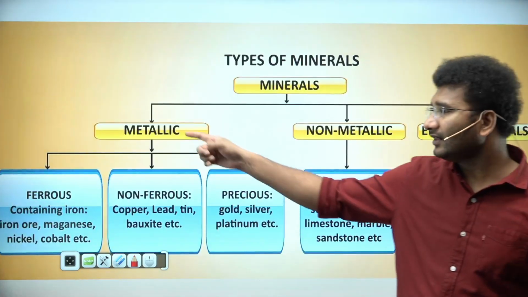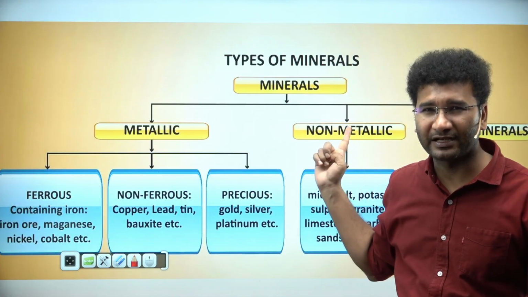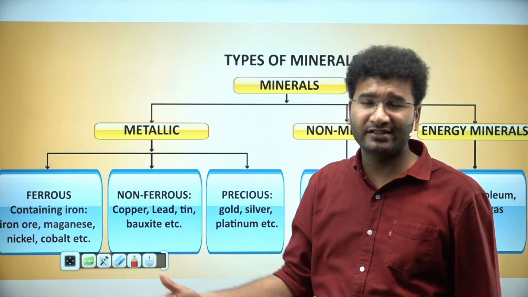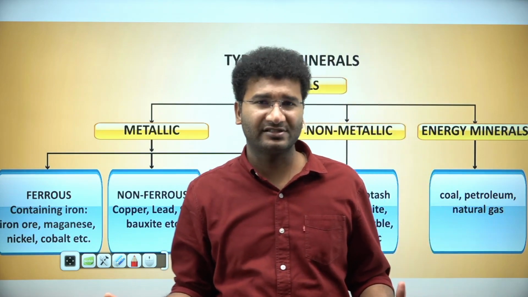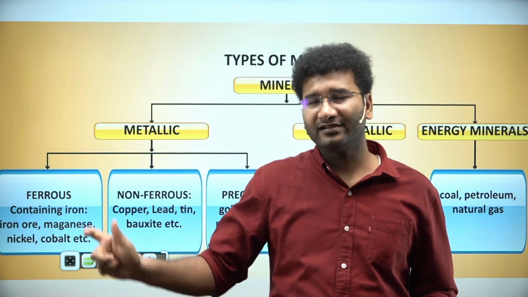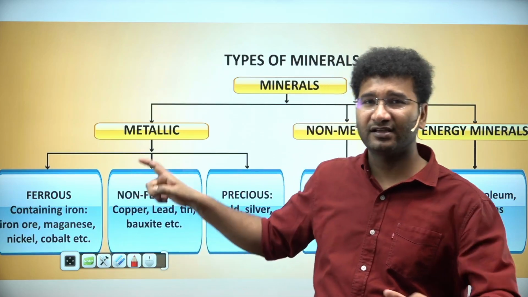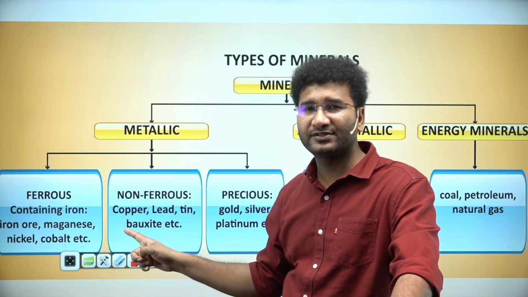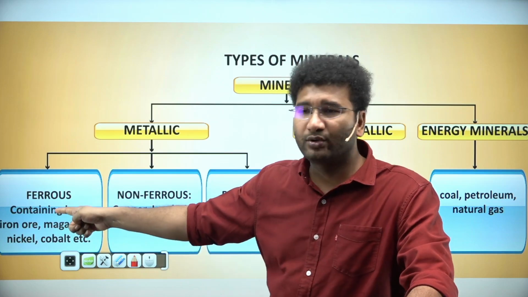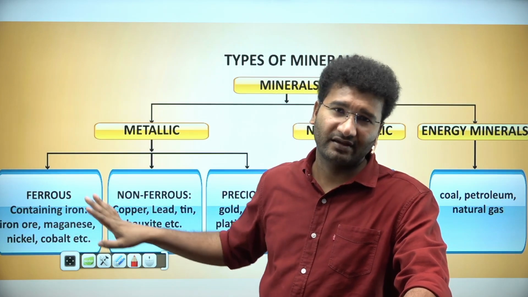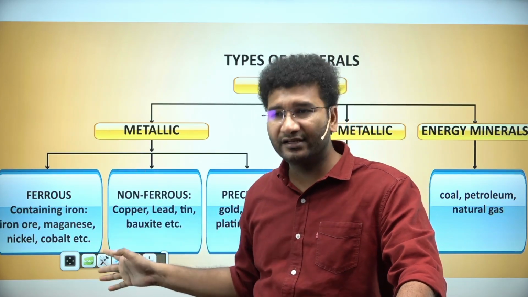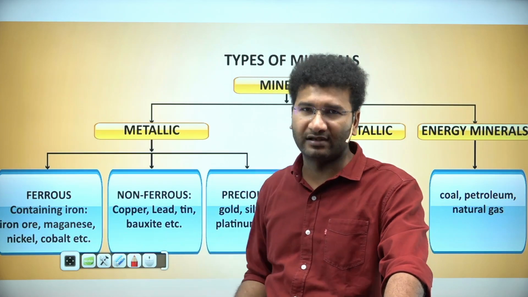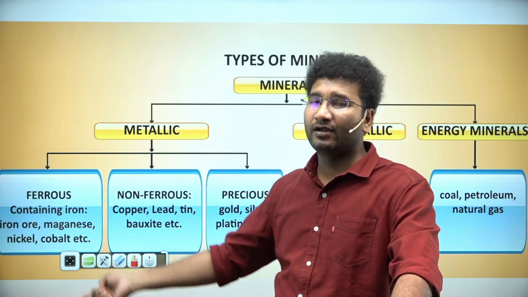Minerals can be metallic and non-metallic. Within metallic, you can divide them into those areas where iron is present and those areas where iron is not present. Wherever you find iron or ferrous materials, you will call it ferromagnetic substances. Now, these ferromagnetic substances are nothing but those minerals which have iron, right? So iron, manganese, nickel, cobalt: iron, manganese, nickel and cobalt, these are ferromagnetic substances.